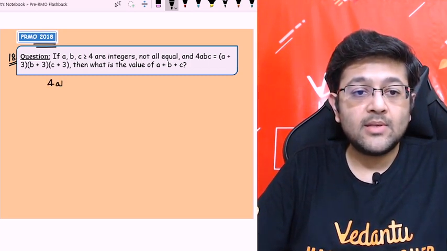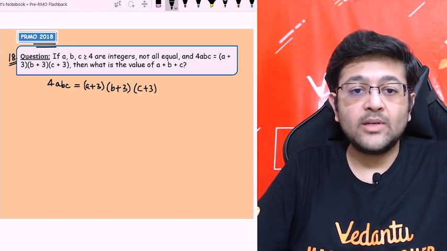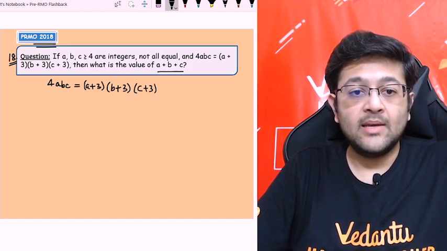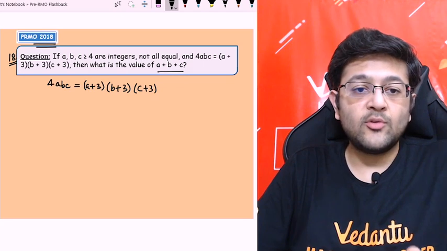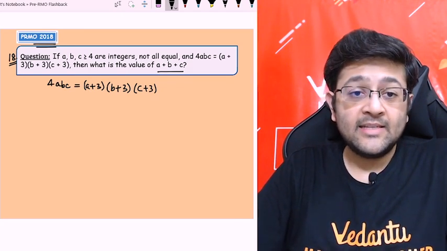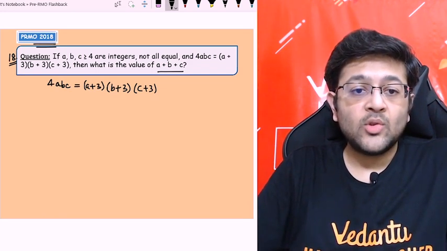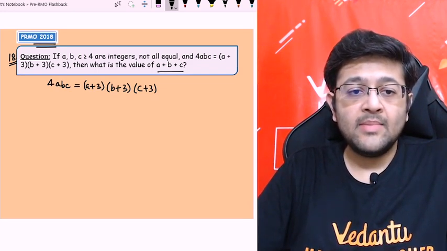And 4ABC, let me write it. So 4 times ABC is equal to (A plus 3)(B plus 3)(C plus 3). Then what is the value of A plus B plus C? Okay, so basically in essence we have to find the values of A, B and C which satisfy this expression and are integers and are all greater than or equal to 4. Okay, तो बच्चों एक काम करते हैं, let's divide it by ABC.